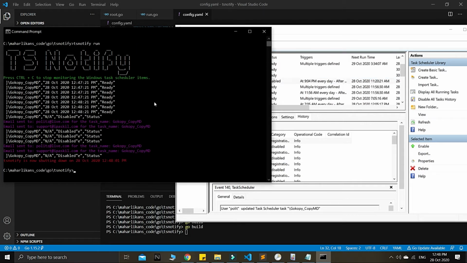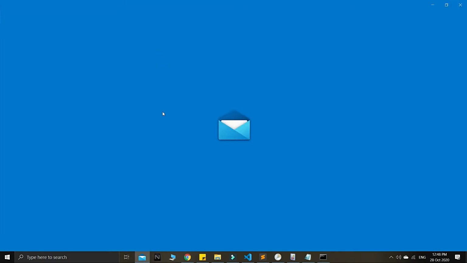So I will just turn this off first. Control C. Remember, press Control C from your keyboard to stop monitoring the Windows Task Scheduler. Only from this command prompt, guys, in the console. So right now I should receive some email here.